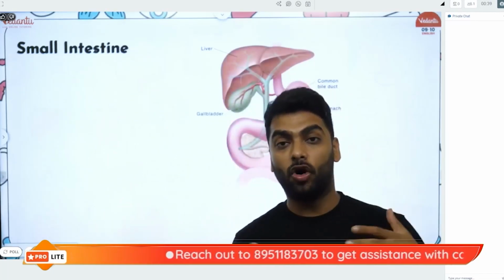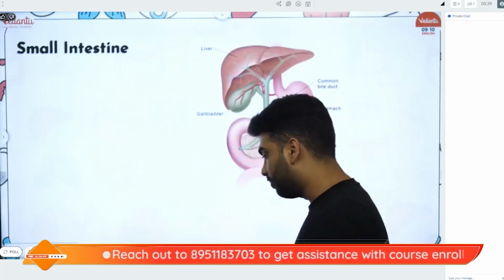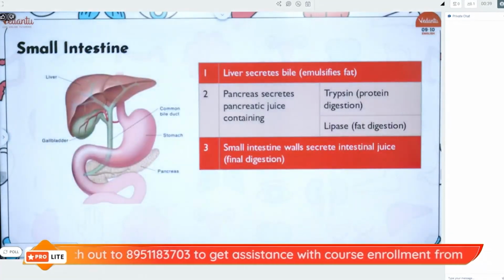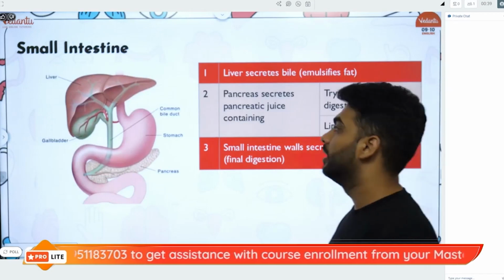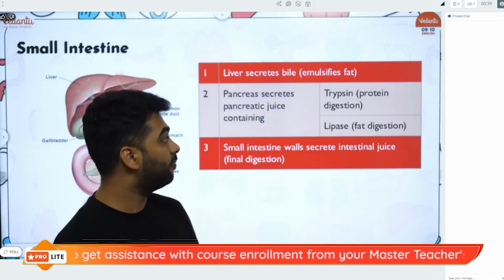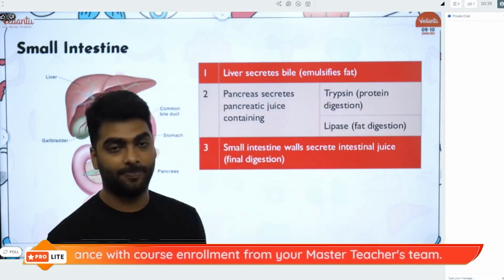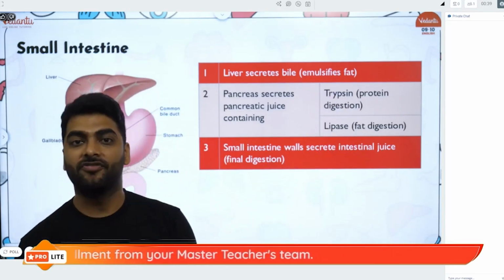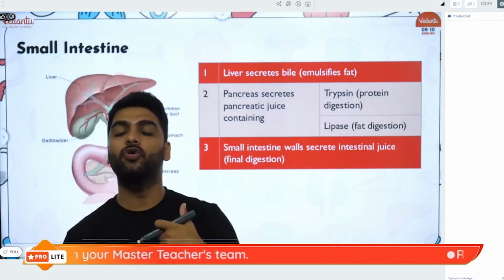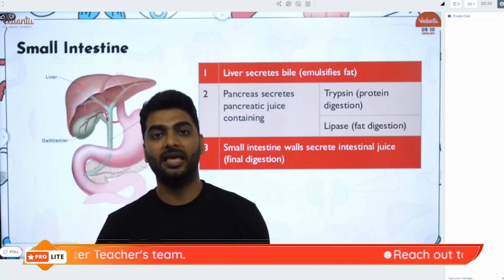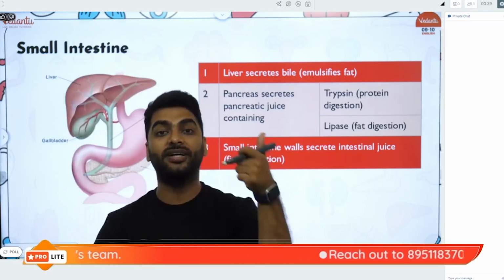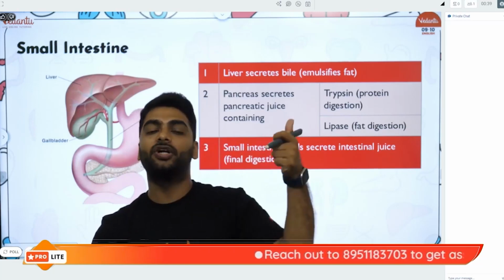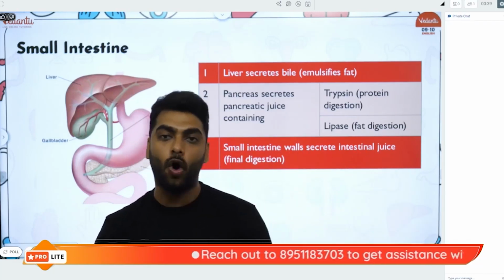I know there are a lot of terms in this chapter, especially in this section, but what to do? So now the pancreas helps to digest the proteins using trypsin. It helps to digest the fat using lipase, where the emulsified fats... how will you write about the function of lipase? Lipase helps to convert emulsified fats into fatty acids and glycerol.